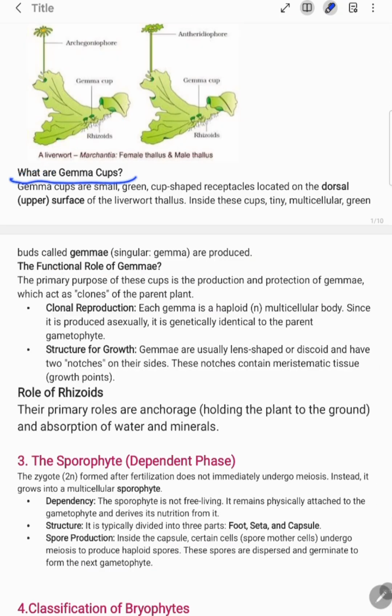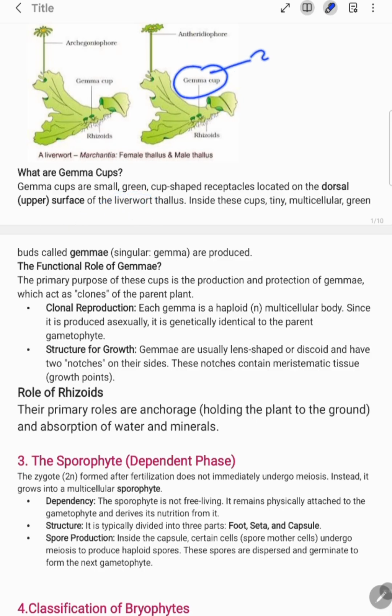Now the question arises, what is a gemma cup? I have already discussed this point, but let us understand it properly from the examination point of view. See, gemma cups are small, green, as shown in the diagram, cup-shaped receptacles, which are located on the dorsal upper surface of the liverwort's thallus. They are present only in liverworts.